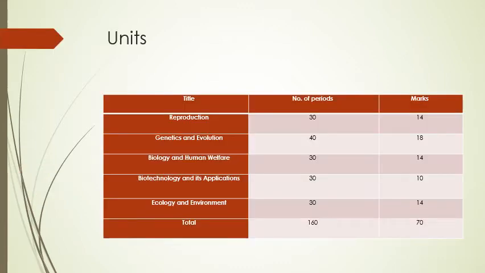So there will be 5 units. First is reproduction, second one is genetics and evolution, third unit will be biology and human welfare, fourth is biotechnology and its applications, and fifth one, the last, is the ecology and environment. So this is the theory paper, that is 70 marks.